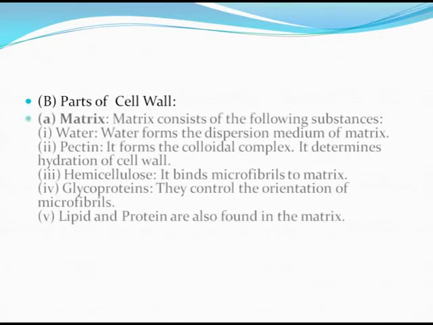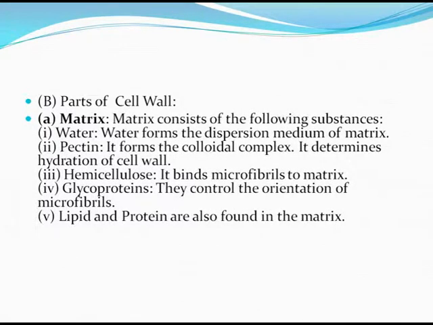Parts of the cell wall. It has matrix, which consists of the following substances: water, it forms the dispersion medium of the matrix; pectin forms the colloidal complex, determines the hydration of the cell wall; hemicelluloses bind microfibrils to the matrix; glycoproteins control the orientation of the microfibrils; lipids and proteins are also found in the matrix.